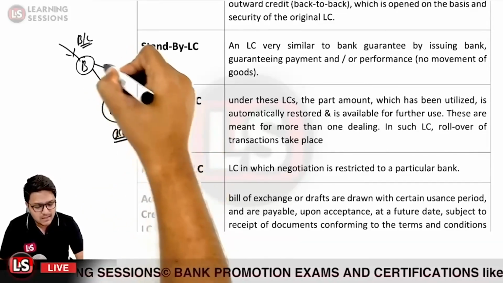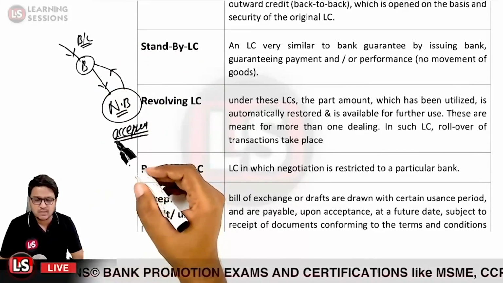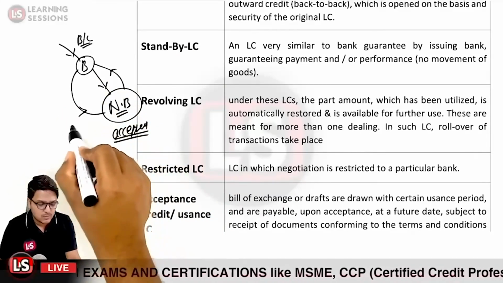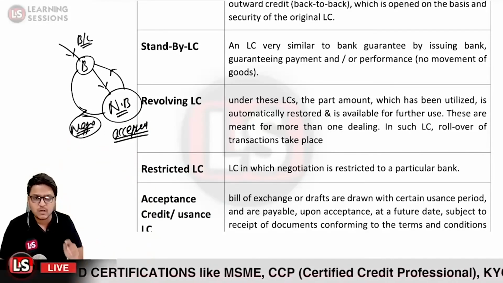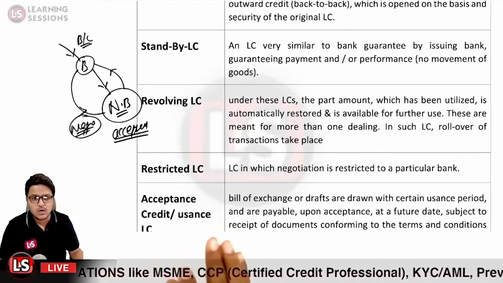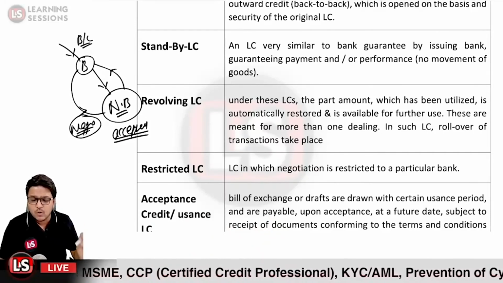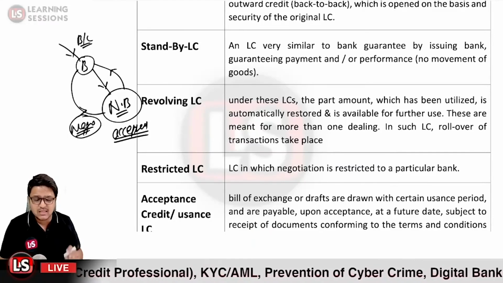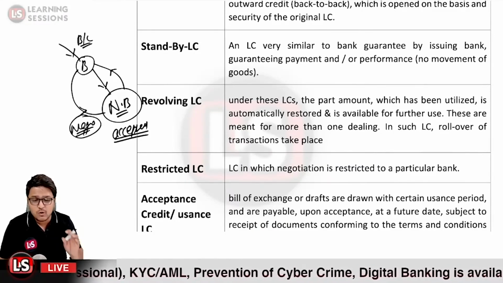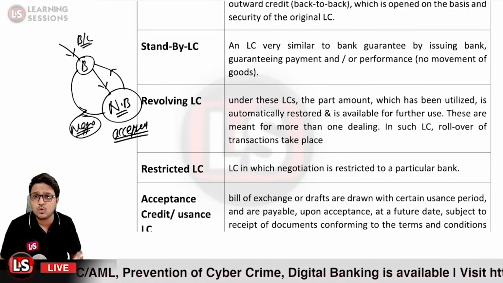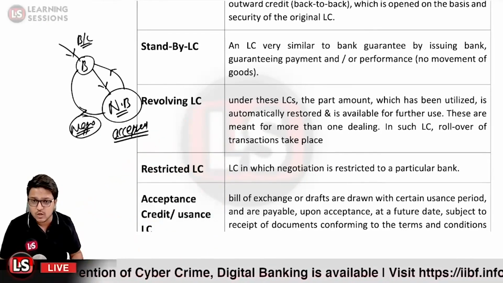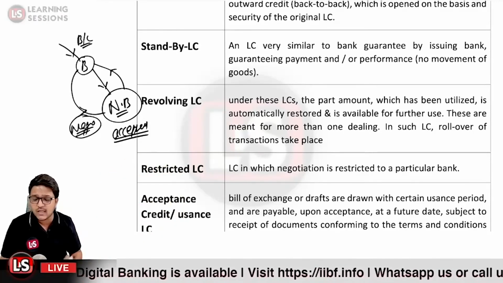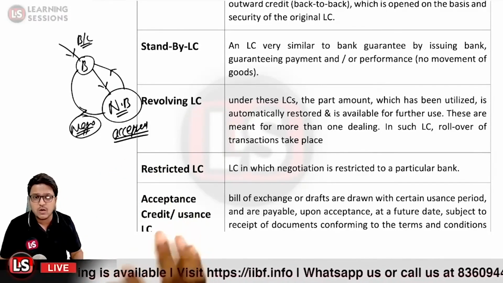And once the acceptance is there and the bills are given back to person B, person B will now hand over these documents, that is the negotiable documents, to the negotiating bank. It is basically on the event of the acceptance of the bills that the negotiating documents were handed over to the negotiating bank. That is why this type of letter of credit is said to be the acceptance letter of credit or usance letter of credit.